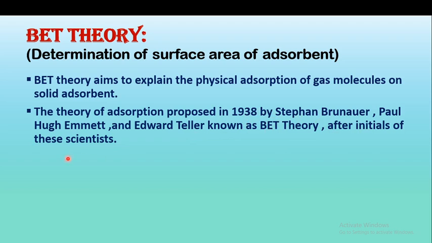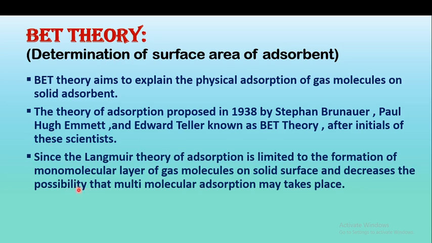After the initials of these three scientists, that is B, E, T, the name is given as BET theory. And since the Langmuir theory, we have already studied the Freundlich adsorption and Langmuir adsorption. In the Langmuir theory of adsorption, it was limited to the formation of a monomolecular layer of gas molecules. So, we have studied that in the Langmuir theory, there is only formation of a monomolecular layer of gas molecules on a solid surface. And also, it decreases the possibility of multimolecular adsorption.